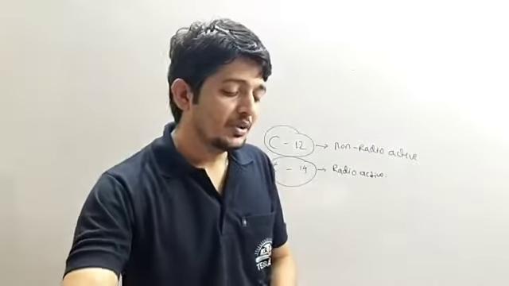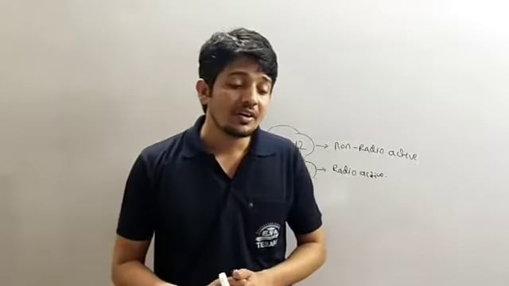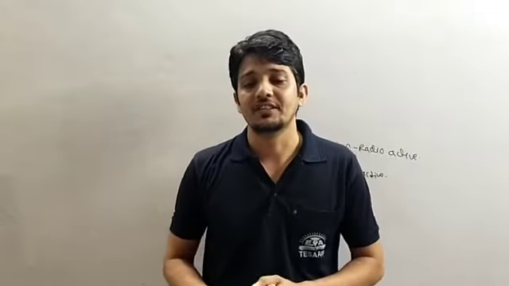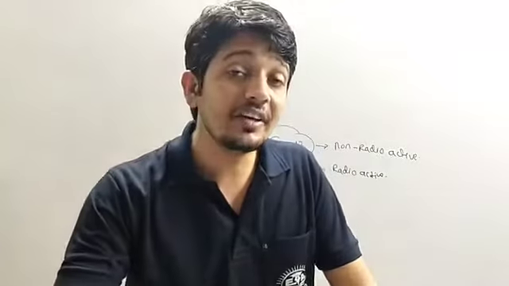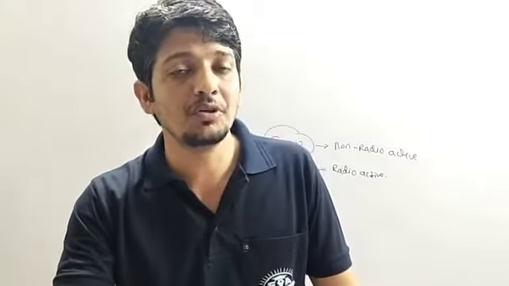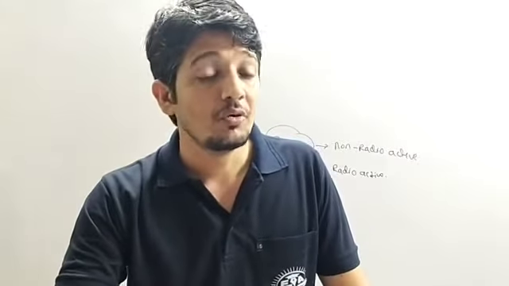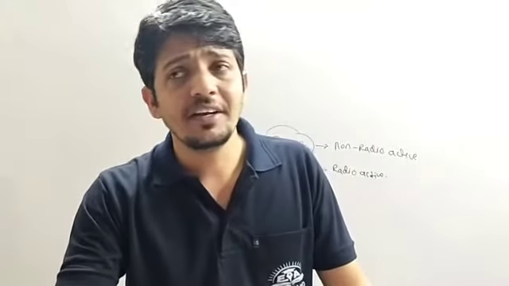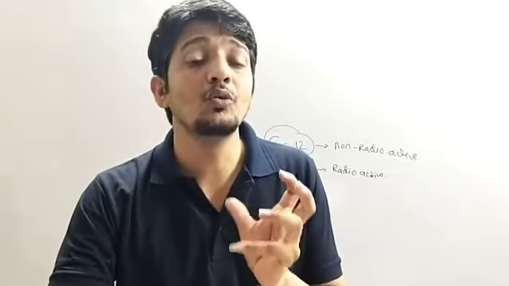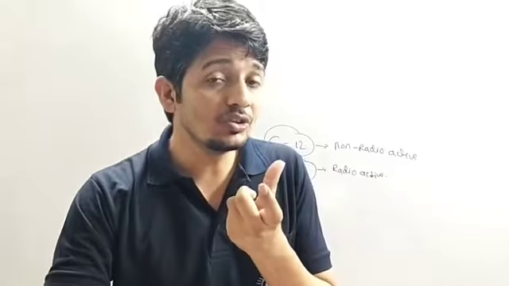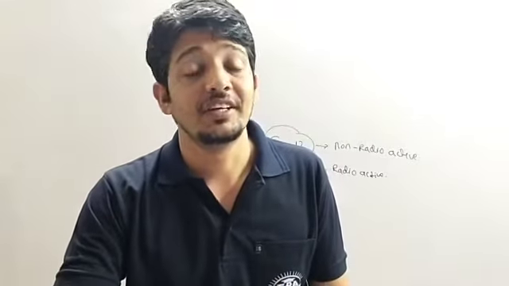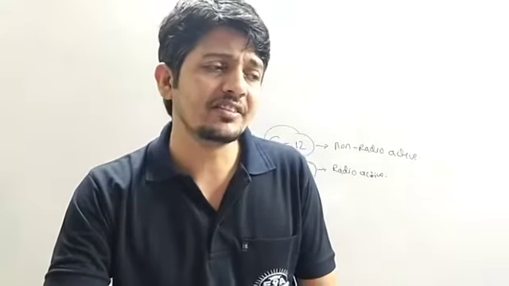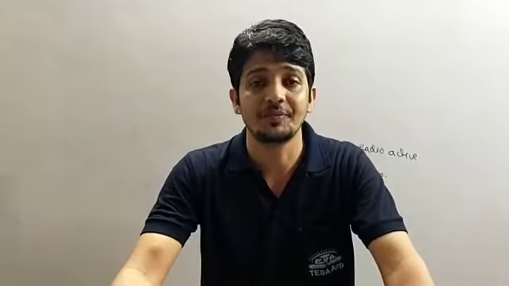Okay, so the next theory we have is connecting links. Connecting links are the next evidence to support the theory of evolution. What is a connecting link? A connecting link is a group of organisms that shows characteristics between two different species. Take an example of the chimpanzee.